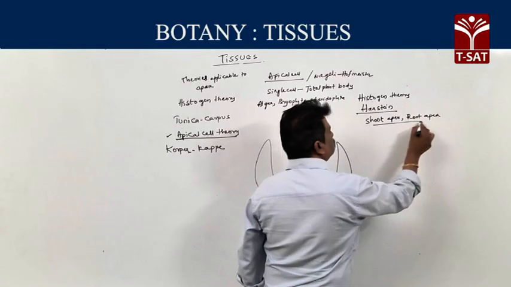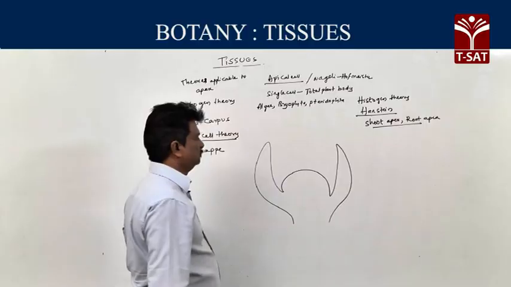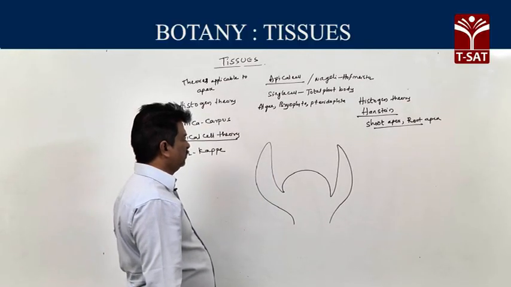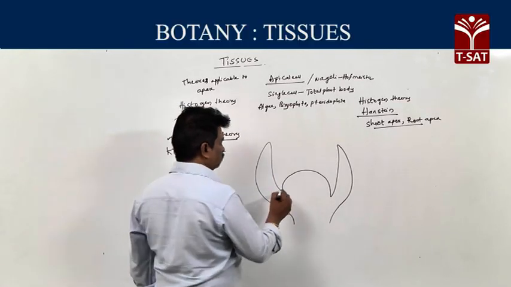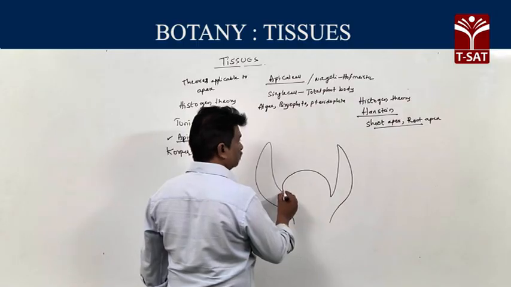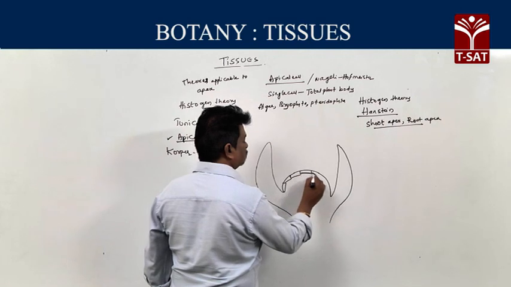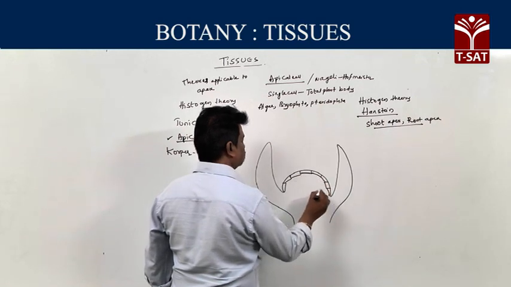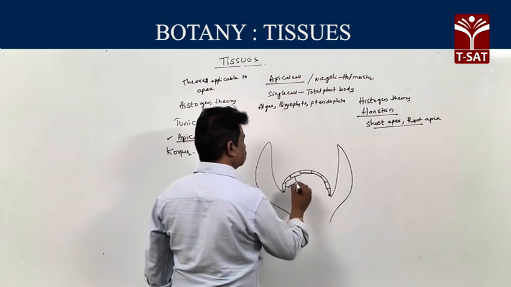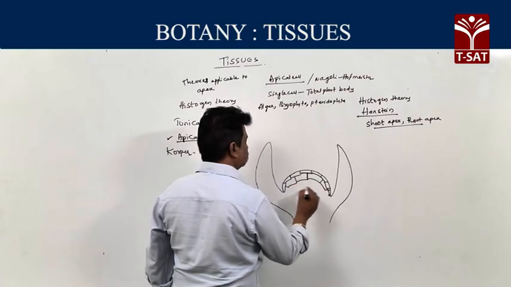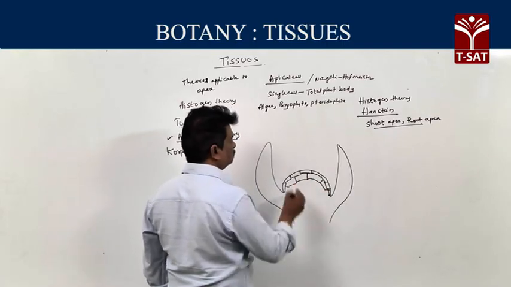According to histogen theory, first for shoot apex, the shoot apex shows three types of meristems.